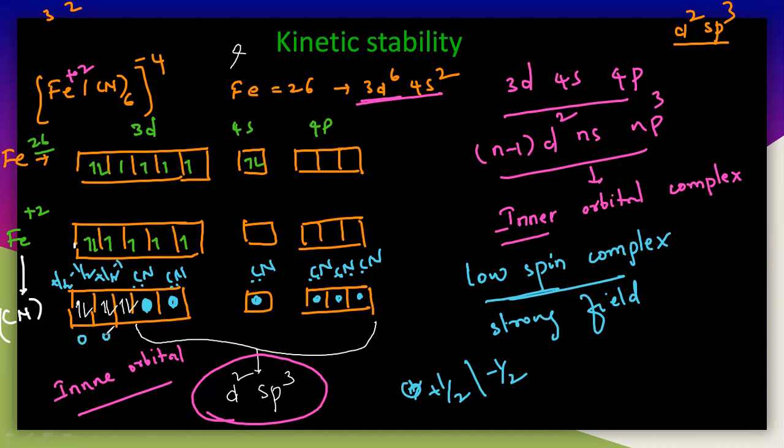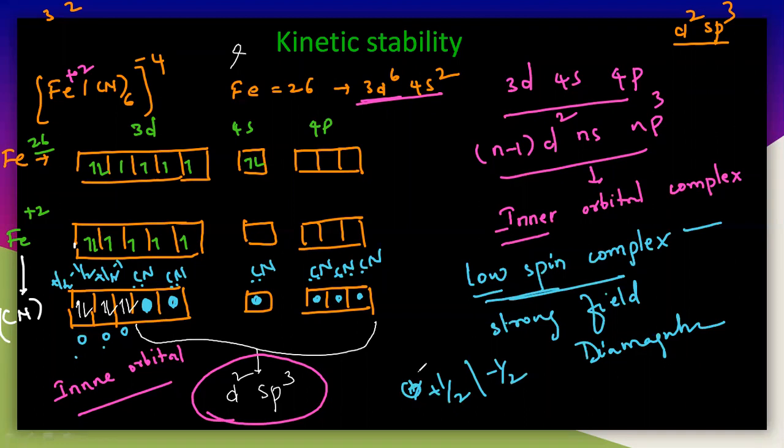Completely you will get zero spin, 0 0 0. So completely you will get the total spin as zero here. Hence it is a low spin complex, and there is no lone electron here. Hence this particular complex is a diamagnetic substance. So this is completely the VBT theory for the octahedral complexes with d2sp3 hybridization.